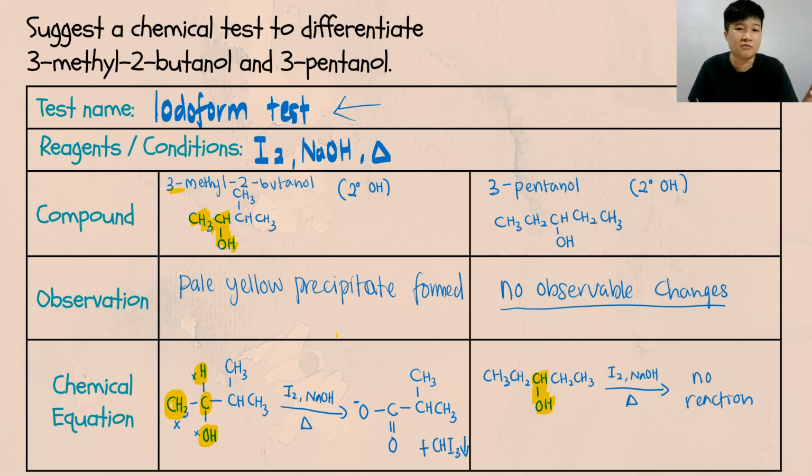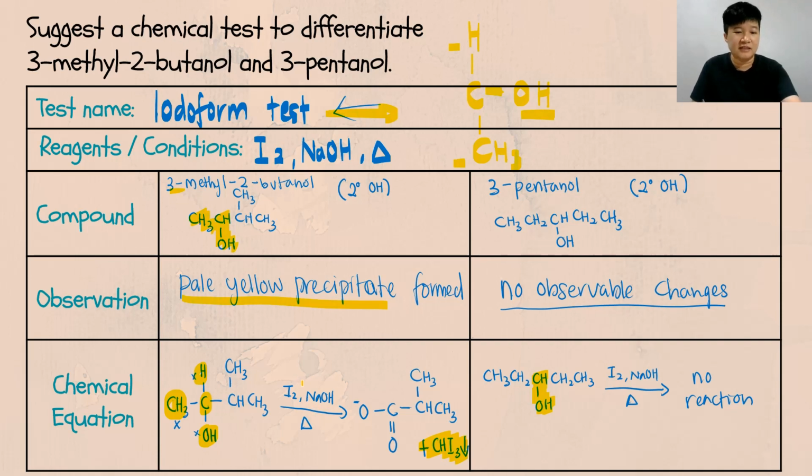That is your methyl carbonyl group. Always remember your iodoform test is to identify the presence of the methyl carbonyl group: the carbon that is holding OH, hydrogen, and also CH3. Simple. Just make sure you remember your CHI3 as your pale yellow precipitate in the positive iodoform test.